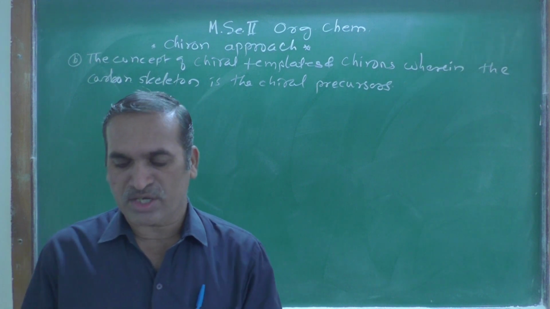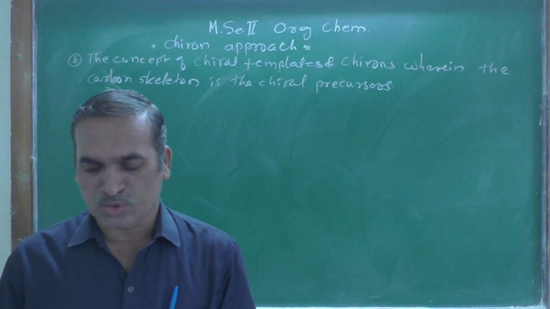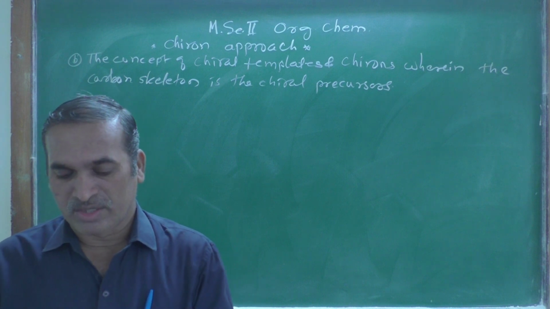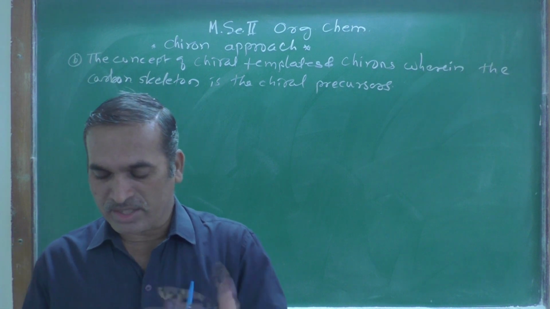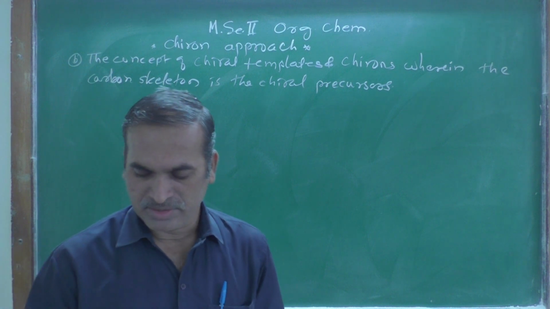But destroying 3 asymmetric centers in a 6 carbon sugar derivative in order to preserve one center may extend the approach to its limits.